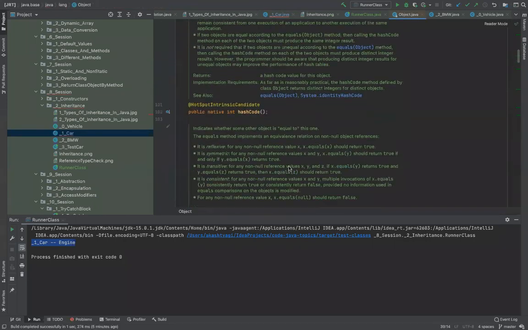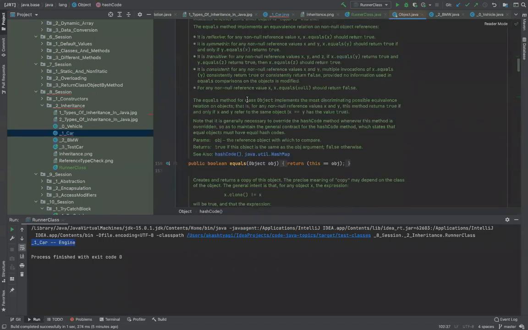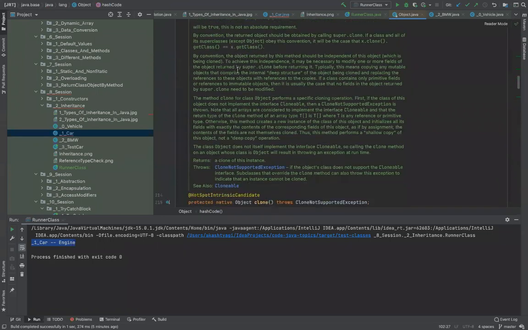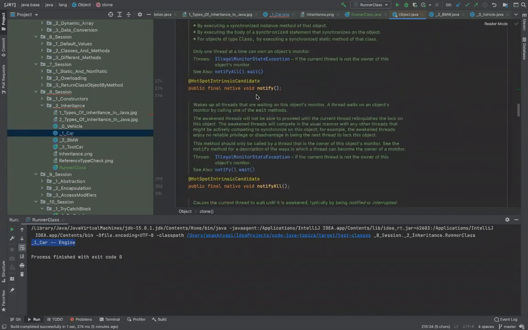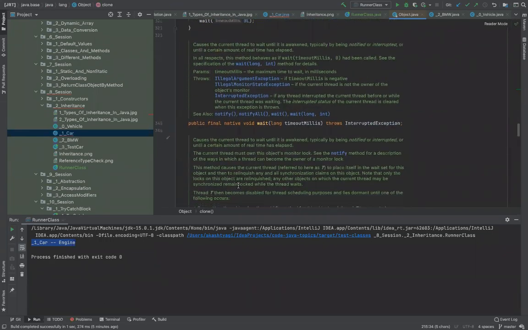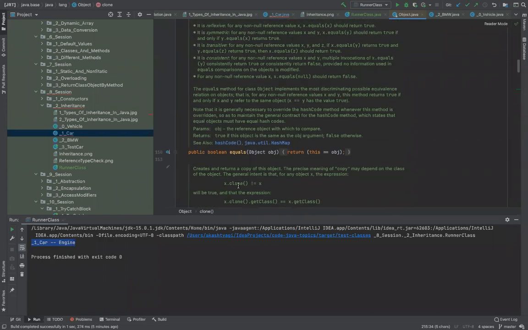So you see these methods here: hashCode, equals, clone, toString, converting an object to a string, notify, wait. These are some basic methods which the creator of Java might have thought should be available in all the classes.